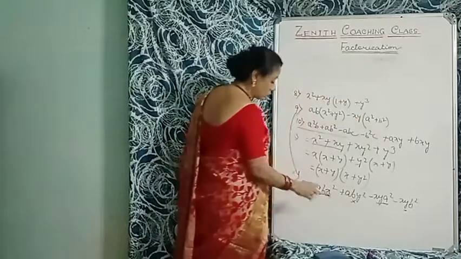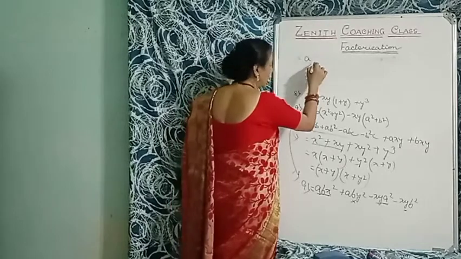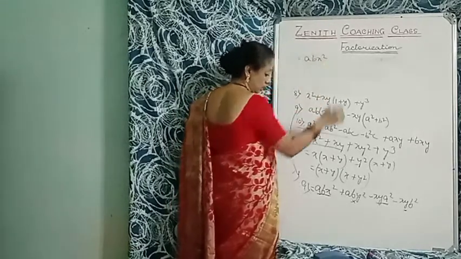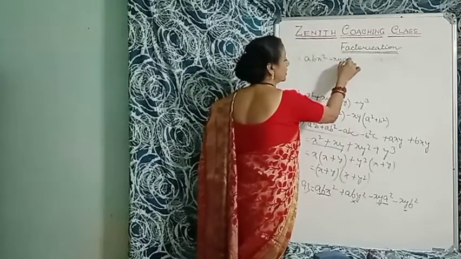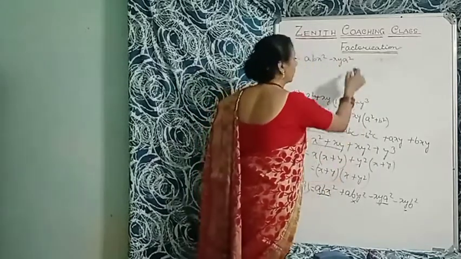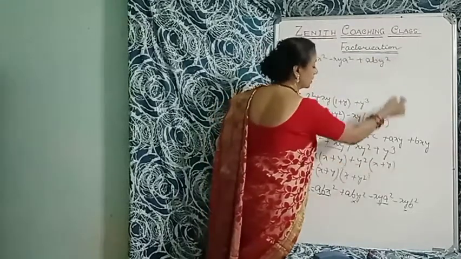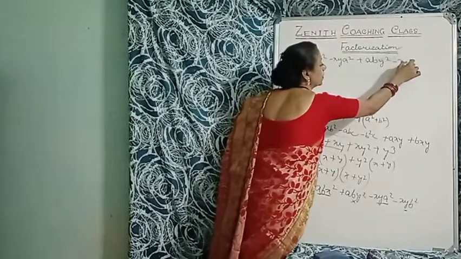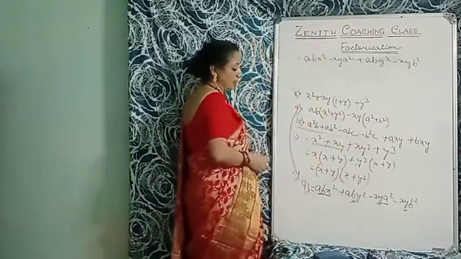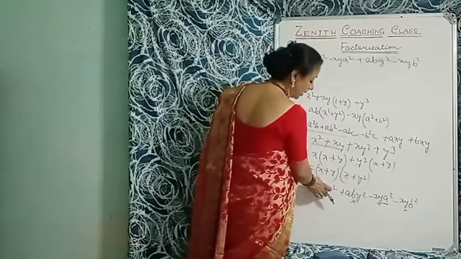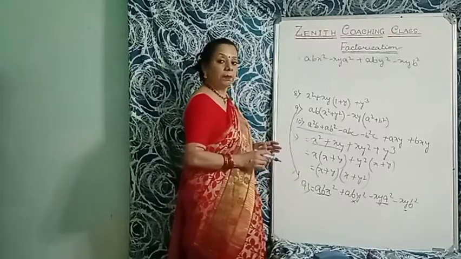Okay, children. So now you will take the first and third term. That is AB x square minus xy square minus xy square plus AB y square minus xy b square. So you may ask me, ma'am, why will not take first one and fourth one? That is, you need a lot of practice.